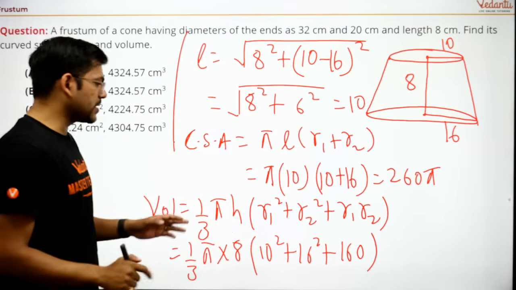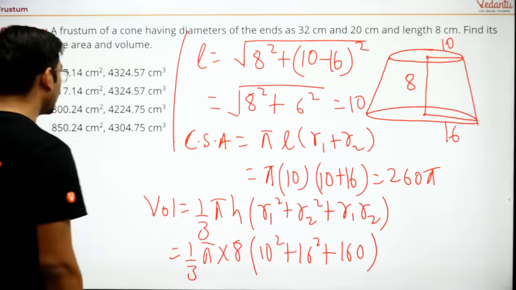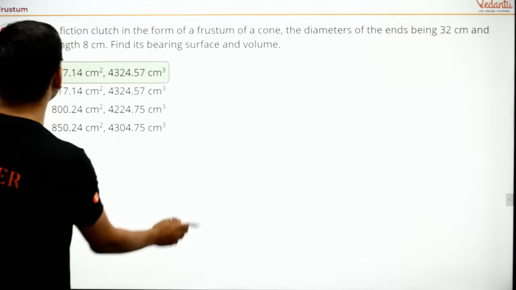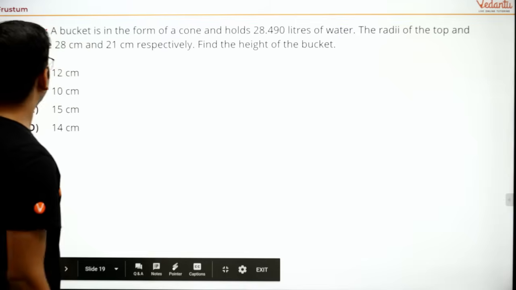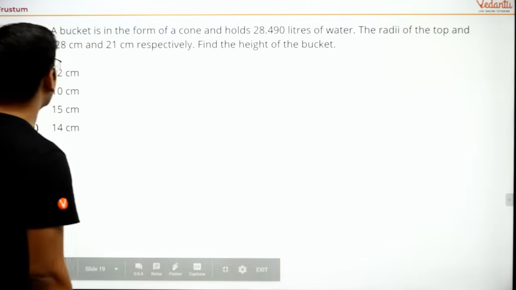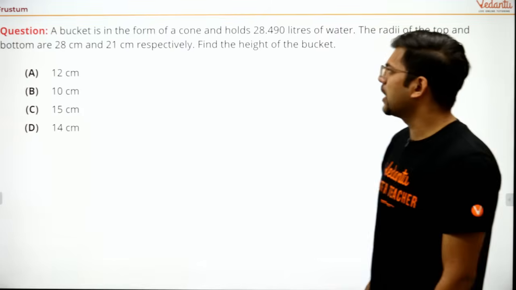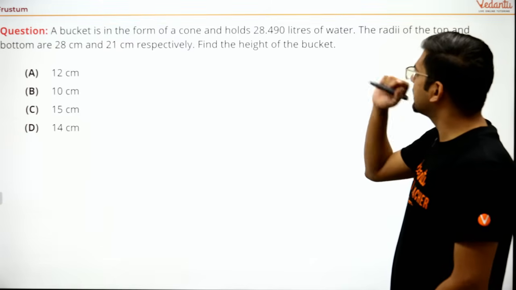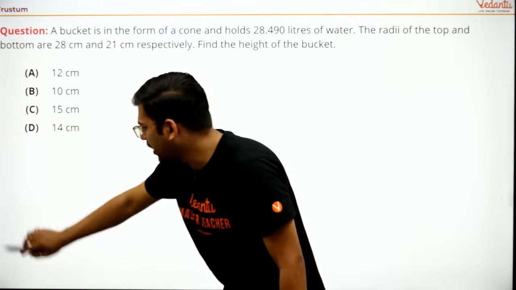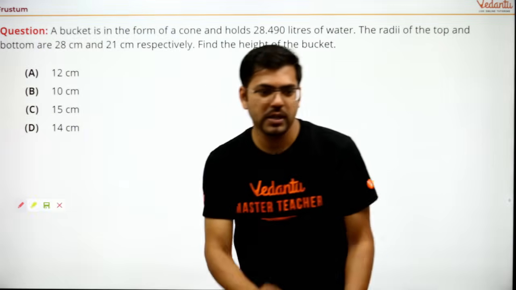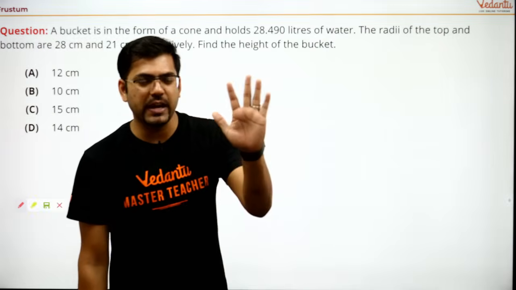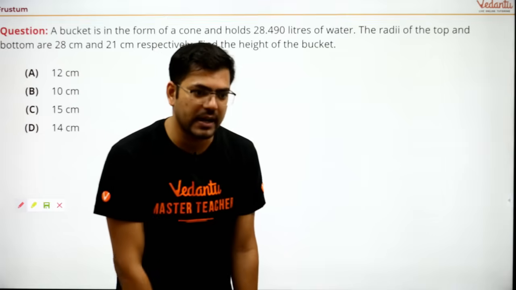I am just ending this class, so this is the whole solution. Moving further, okay, there is one more question. This is an easy question. A bucket is in the form of a cone, holds this much liters of water. Come on, do it very fast. Yeah, this is one more question. Last question. Okay, Sriram, just hold for 5 to 10 seconds more. I'll solve it in that much time.